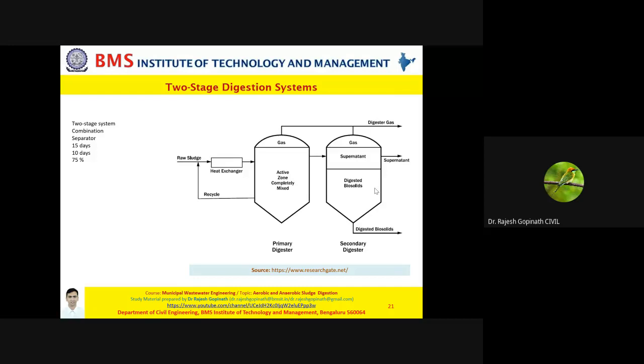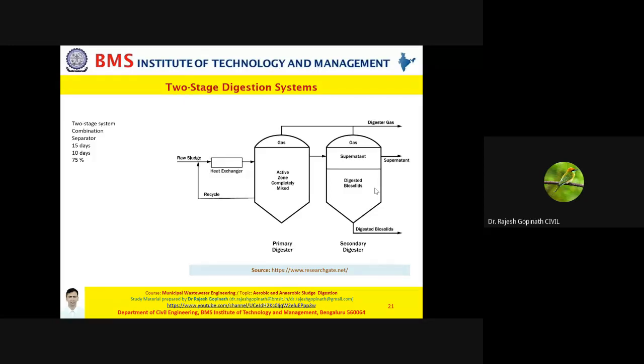And again, in this system the tank is heated up to 95 degree Fahrenheit so that you can maintain a mesophilic system. Please understand, depending on the design process, the retention period from phase 1 to phase 2, that is from your primary digester to secondary digester, can change. For instance, if you are going for a mechanical sludge dewatering process, then the retention period of your primary digester will be reduced to 10 days.